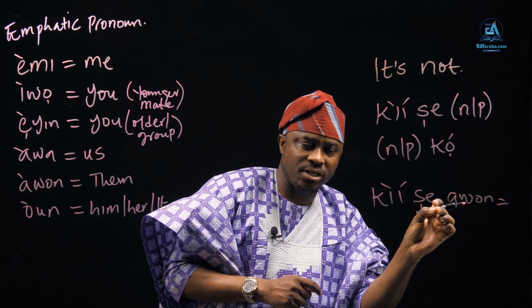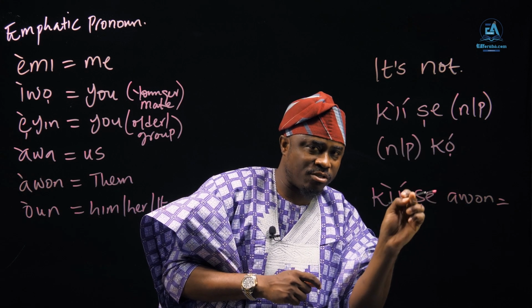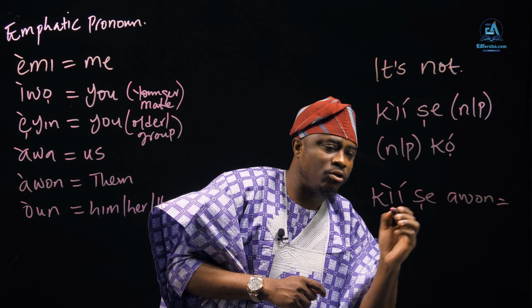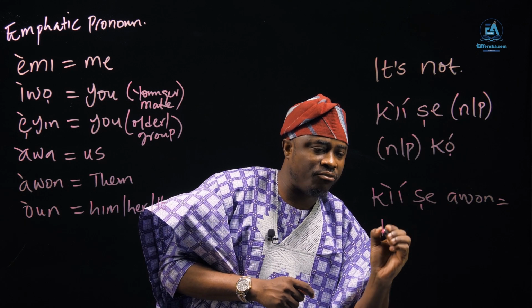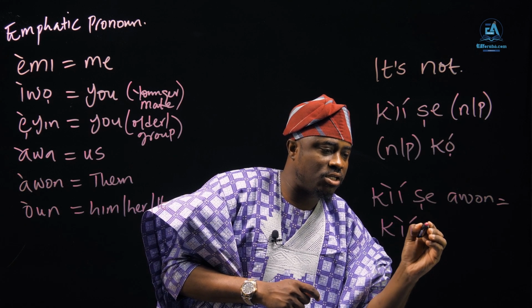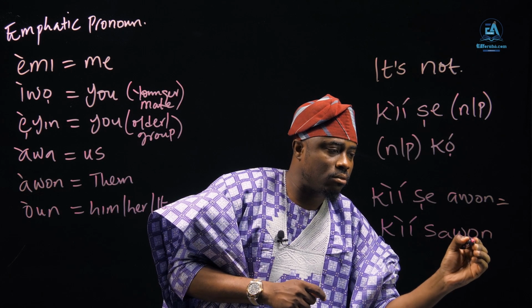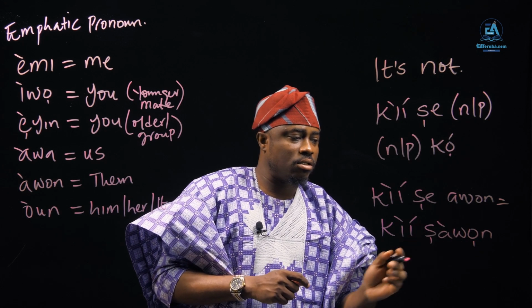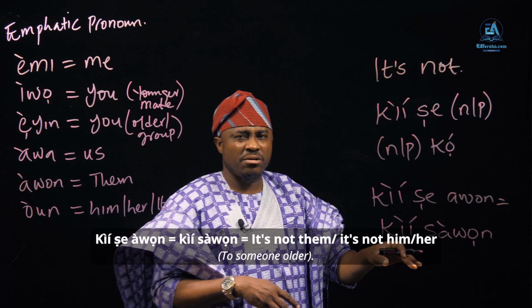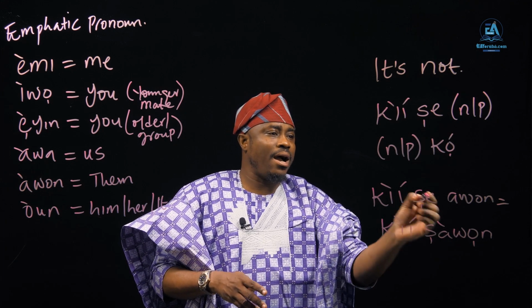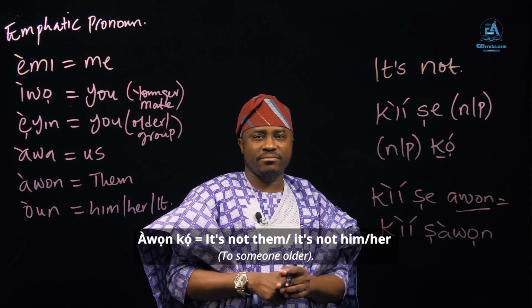One of them is not needed, especially the one with the first consonant. So kìí ṣe àwọn can give you kìí ṣàwọn. Or àwọn kọ́.